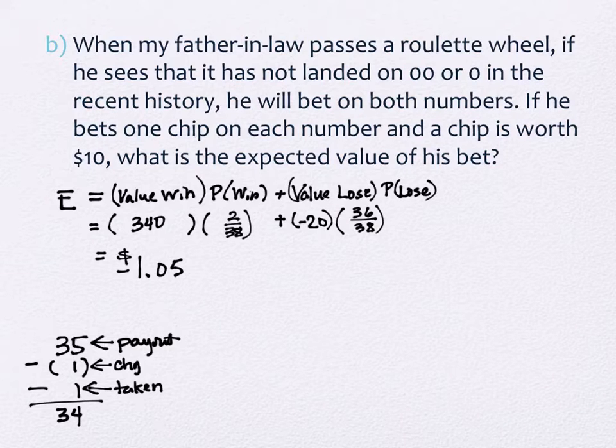Okay. So over time, if he does this enough, the average value of a single play is that he loses $1.05. Now, that's not really what happens. He either loses or he wins. But this is the average, the expected value over many, many, many times of doing the same thing over again. Which is why the casino will win, because the outcome to the player is a negative $1 and the winnings to the casino is $1. So on average, they expect if 15,000 people came through there, they're going to make about $15,000. Does that make sense? Sometimes they make money, sometimes they lose money, but on average, they make about $1 per customer.